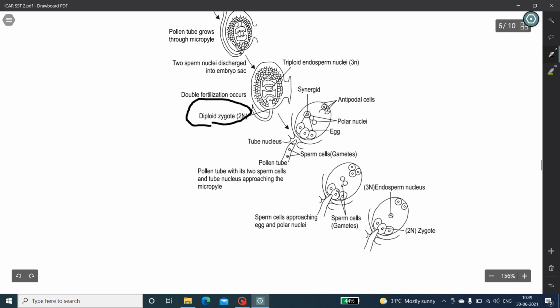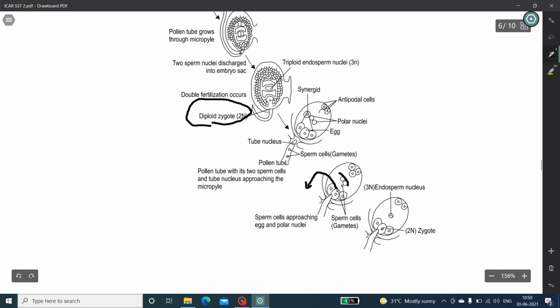One fuses with the egg cell to form a diploid nucleus, and the other one fuses with the polar nuclei. Via the micropyle region, the tube nucleus enters into the embryo sac. One fuses with the egg cell, and the other fuses with the polar nuclei. There are two sperm nuclei.